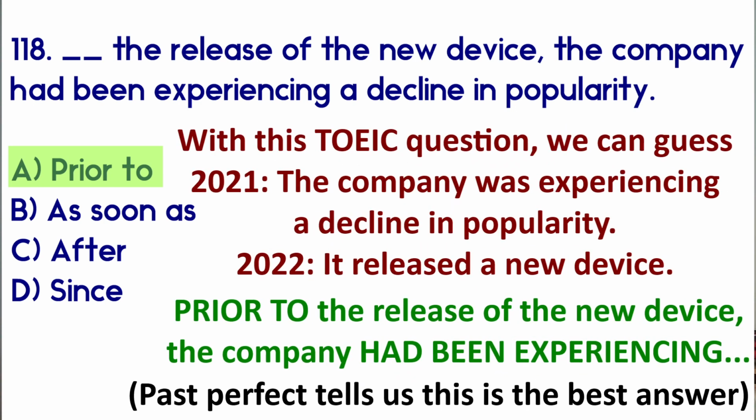So, if we look at this Toeic question, the best answer is A, prior to. Because we can guess that in 2021, the company experienced a decline. 2022, they released a new device. So, prior to the release of the new device, which we can guess happened in the past, the company had been experiencing. That's past perfect. Therefore, we're showing events and order of what happened in the past.